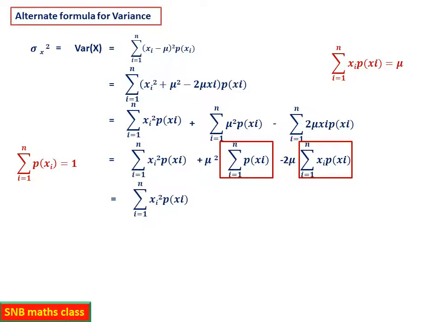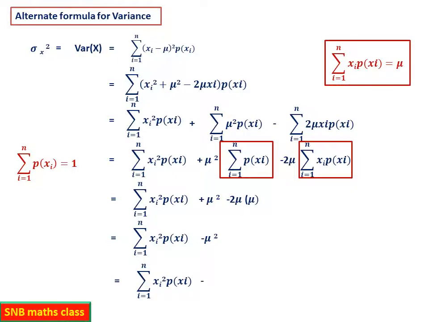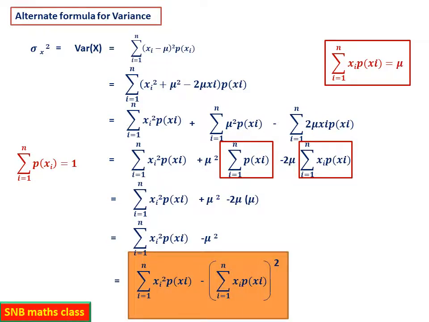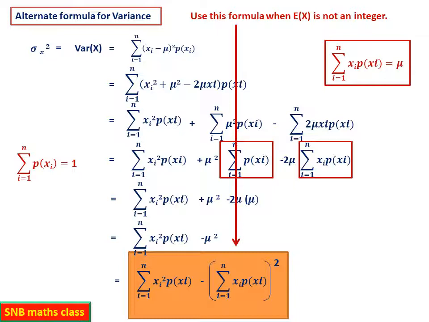So the first one is as it is, xi square p xi, then plus mu square, because the remaining sum is 1. Then minus 2 mu into, you have to replace the second by mu. Now simplify, you get sigma xi square p xi minus mu square. But what is mu? Mu is sigma xi pi, so you just substitute this. So this is the simplest formula. See here, the advantage is this, I will show you. Of course we have to calculate a few things. Use this formula whenever mu is a fraction or a decimal, because calculation becomes difficult, so you can use this formula.